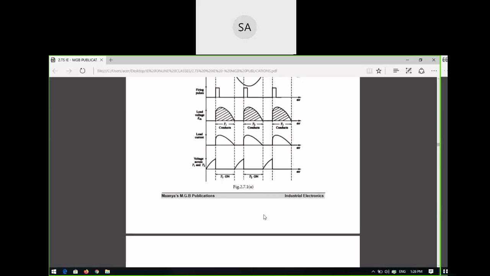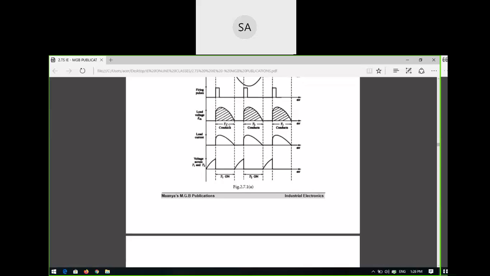Because what is the difference? Majorly the replacement. The diode is replaced with the thyristor here, and the other difference is that you can also control the phase. After some firing angle, only some voltage you will be able to conduct. If you don't want the distortion portion to conduct, what should you do?